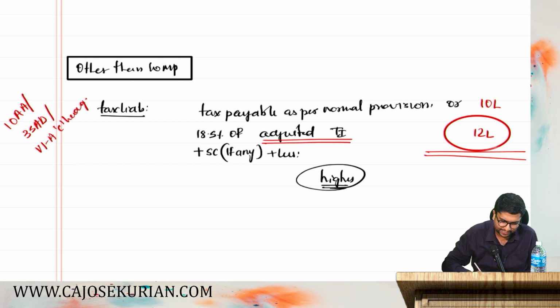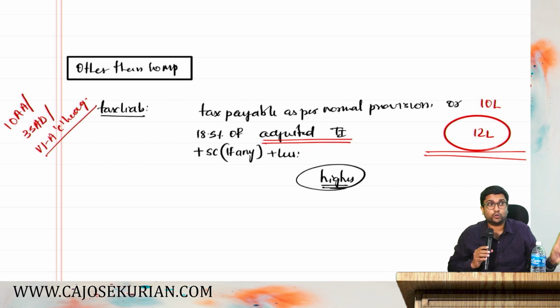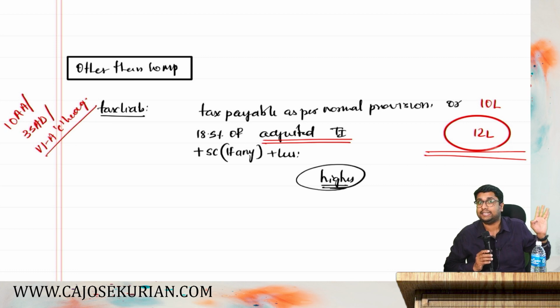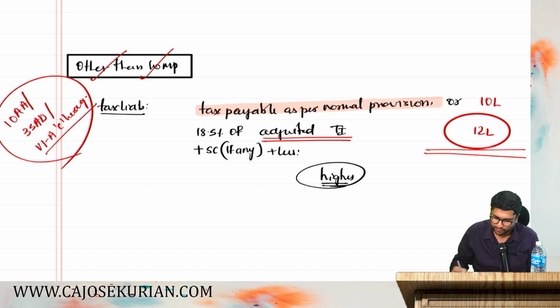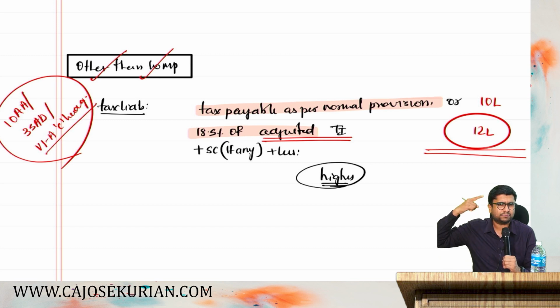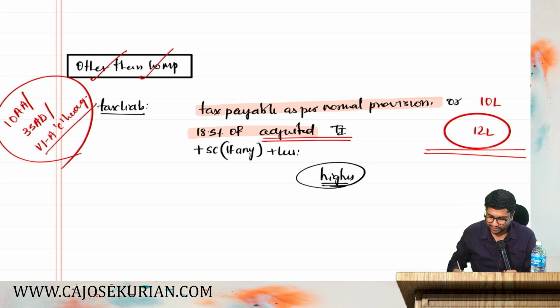Which are the Chapter 6A C heading deductions? For you, 80QQB, 80RRB, 80JJAA are the three Chapter 6A deductions. So it starts from 80IA and ends with 80RRB, not 80C, 80D and all. 80C and 80D are normal Chapter 6A deductions. C heading starts with 80IA onwards. Now listen, if you have claimed any of this and you are an assessee other than a company, then the final tax liability shall be either tax payable as per normal provisions of the Act or 18.5% of the adjusted total income, which is subjected to surcharge as well as cess, whichever is higher.